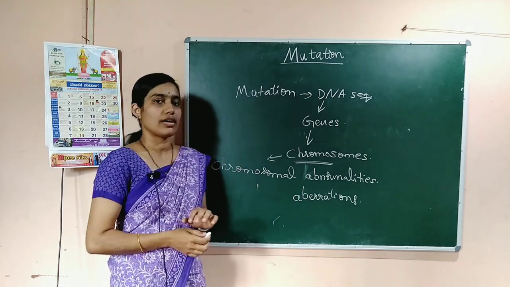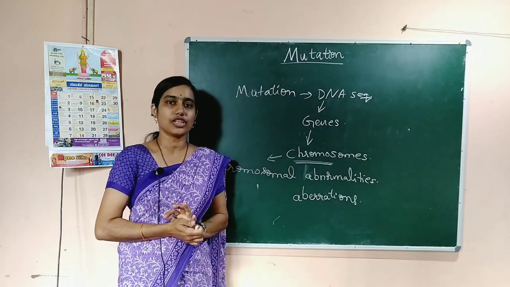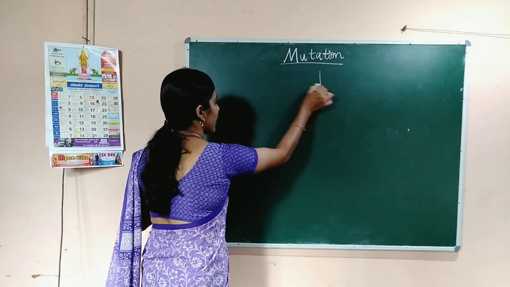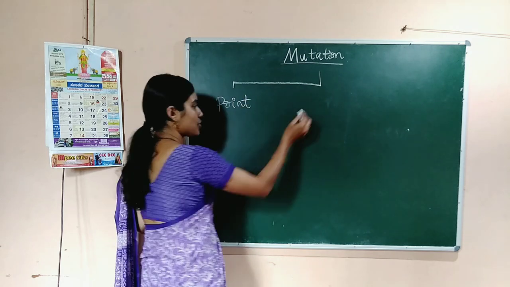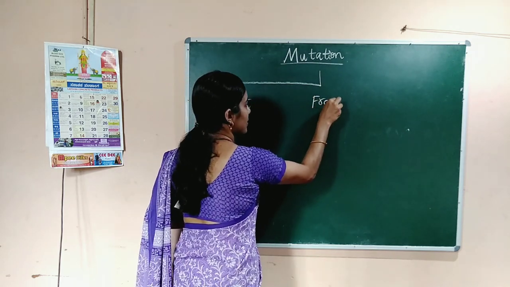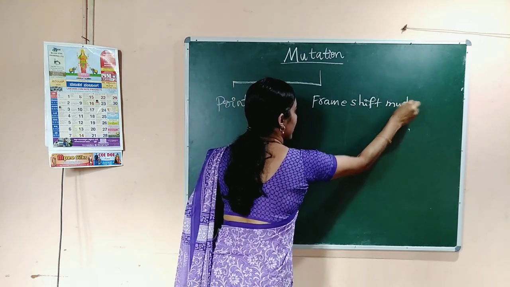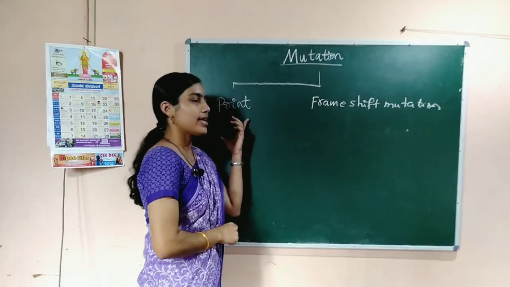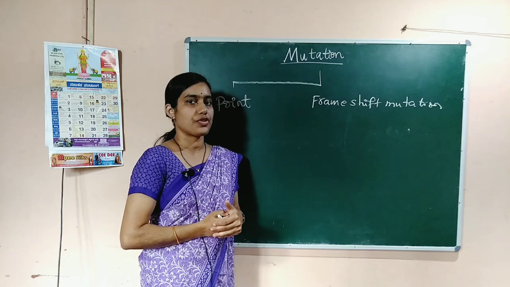So, this is about the mutation, and there are two types of mutation. One type is called point mutation and another type is called frame shift mutation. These are the two types of mutation.